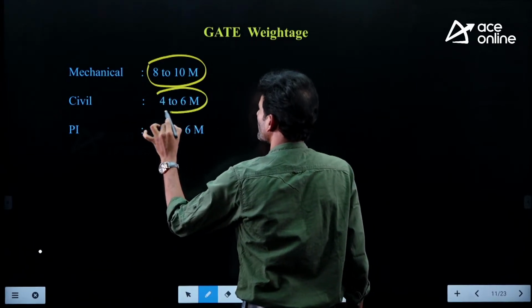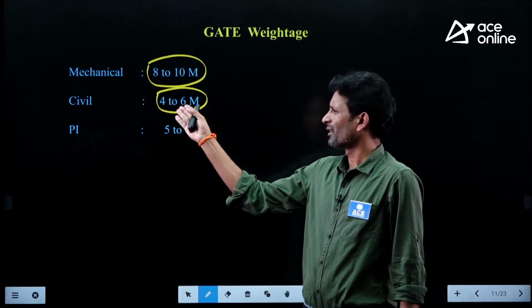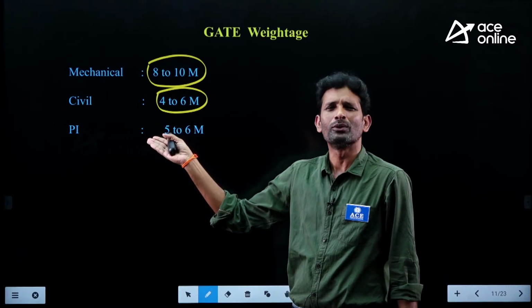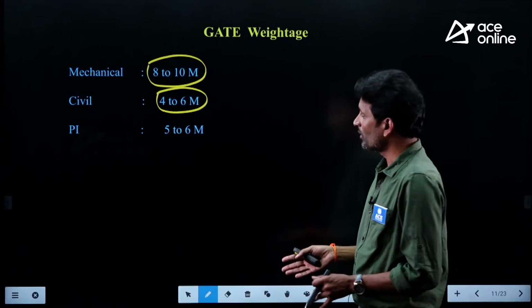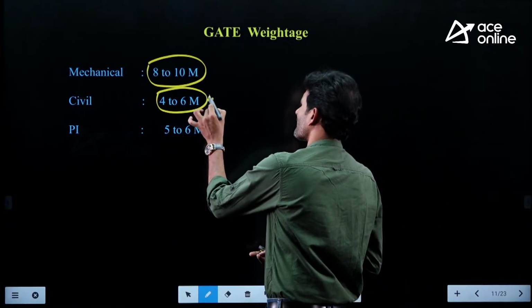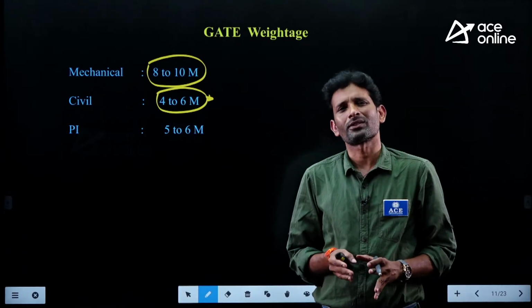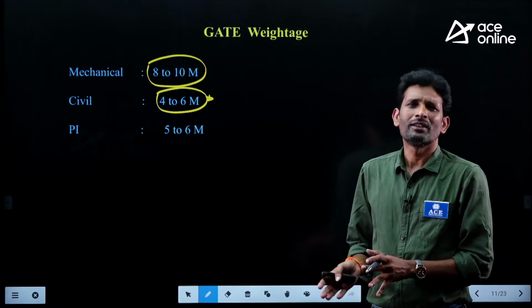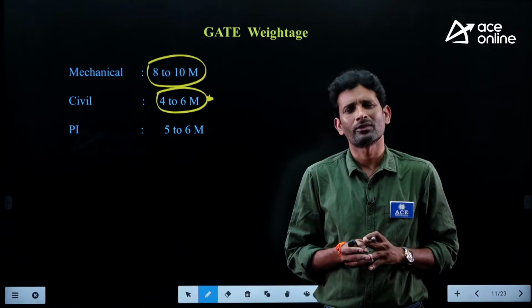By looking at this figure, don't underestimate this subject, giving it less priority. So why do we need to study this subject? Don't think like that, because even though it has less weightage, when we are studying steel structures or structural analysis, without using the basic concepts from this subject, we are unable to study those subjects.